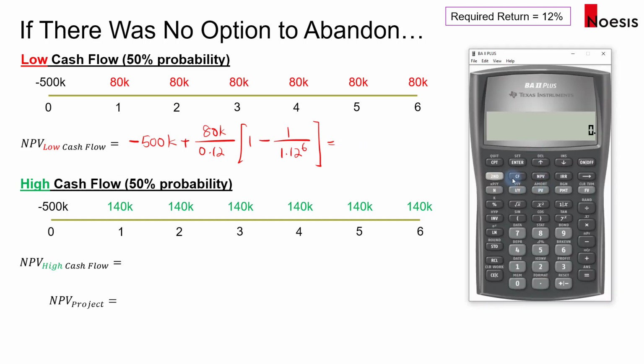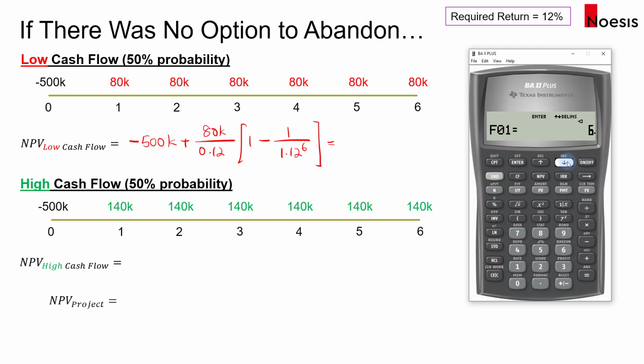Now, using the financial calculator, you will press the cash flow worksheet, and then our CF0 here will be negative 500. I will leave out the thousands, so I'll just take 500 here, and then for C01, that's 80,000, so that's 80. And then the frequency here is for 6 years, so I'll enter 6 here and press enter.